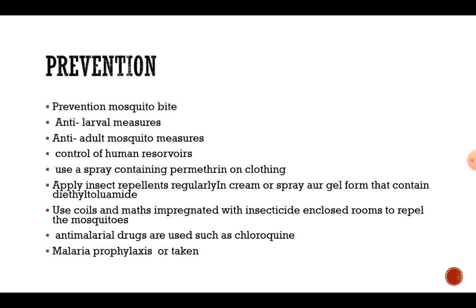Use coils and mats impregnated with insecticide in enclosed rooms to repel mosquitoes. Anti-malarial drugs such as chloroquine are used. This chloroquine is also given to corona patients above the age of 19. And the last point for prevention is that malarial prophylaxis is taken.